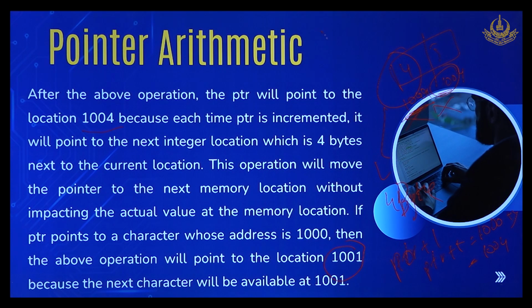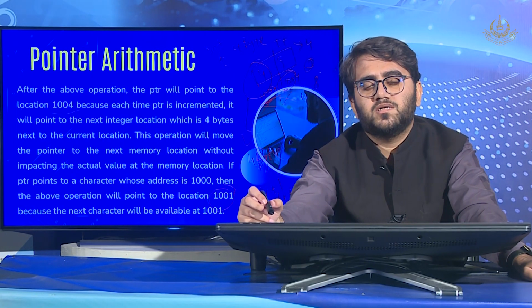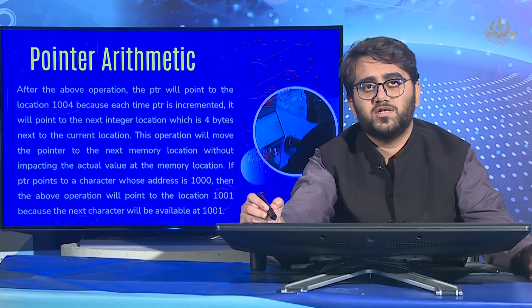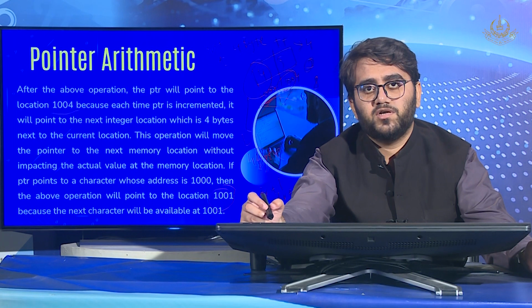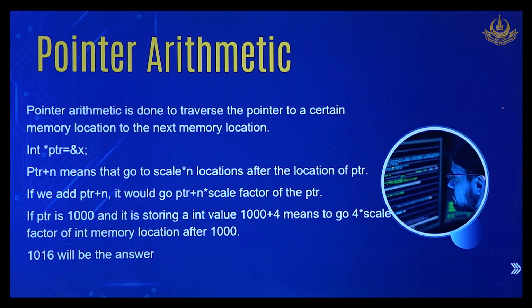This is really simple, because in the case of integers we use 4 bytes. So PTR plus plus means 4 bytes of movement. In the case of character, it is 1 byte of movement. In the case of double, it is 8 bytes of movement. This is not something magical. It just works on the basis of how many bytes a variable uses in memory. Double uses 8 bytes, so when you use the increment operator on a double pointer, it moves 8 bytes in the memory. So pointer arithmetic is used to move the pointer to the next memory location.